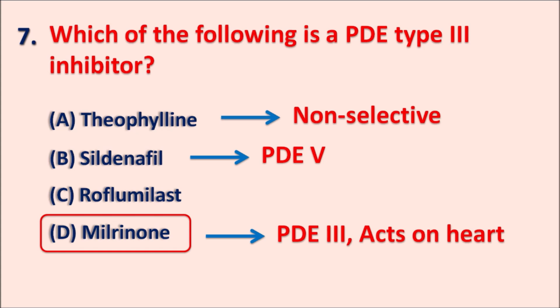What about roflumilast? Roflumilast is selective for the phosphodiesterase 4 enzyme, and this drug acts as a bronchodilator used in the treatment of asthma. So here milrinone is the drug which is selective for the phosphodiesterase type 3 enzyme, and it acts as an inotropic agent.